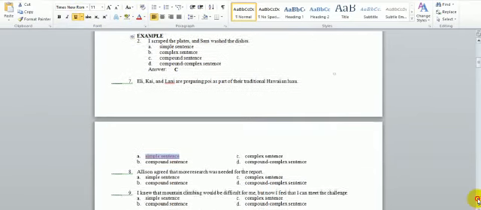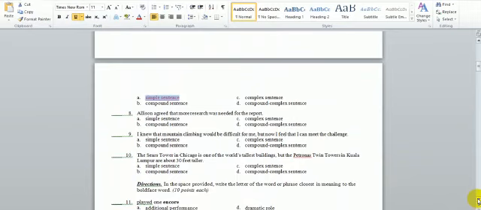Number 8. Allison agreed that more research was needed for the report. What kind of sentence do we have here? We need to understand that this sentence has two clauses. The first clause is Allison agreed. Allison agreed is an independent clause.